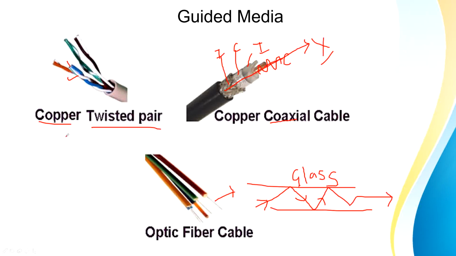So when a user wants to send an electric signal, he will be using either a copper twisted pair or a copper coaxial cable. But if the sender wants to send light signal, in that case he will make use of an optical fiber cable.